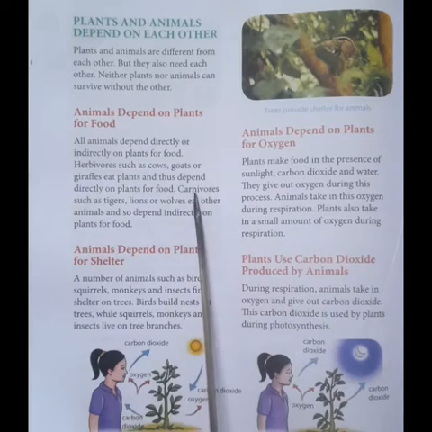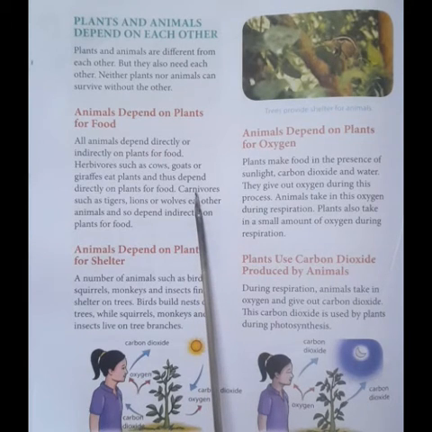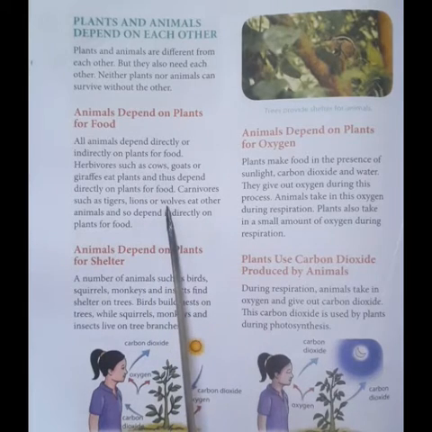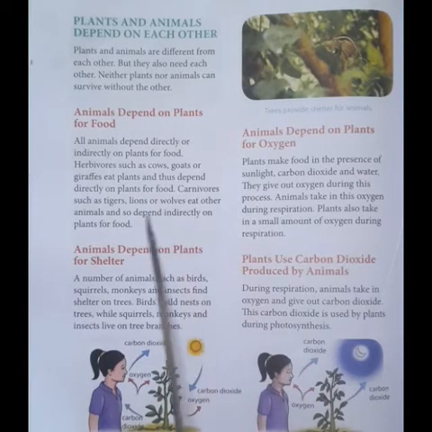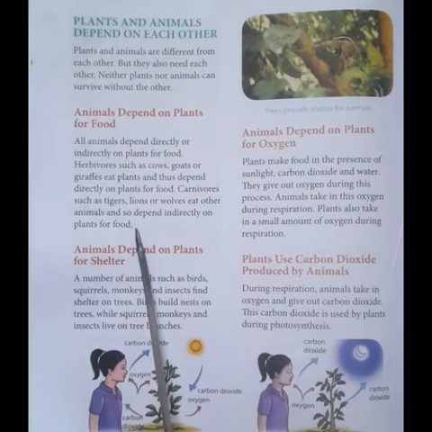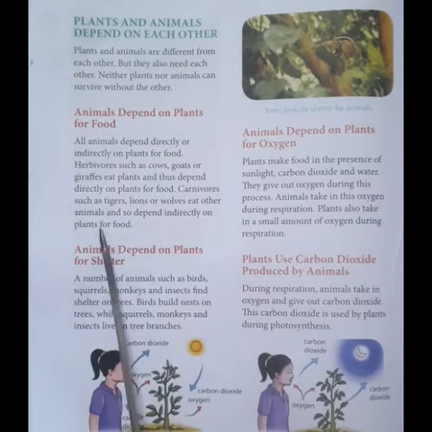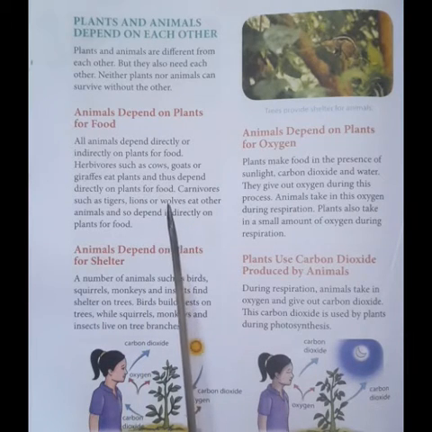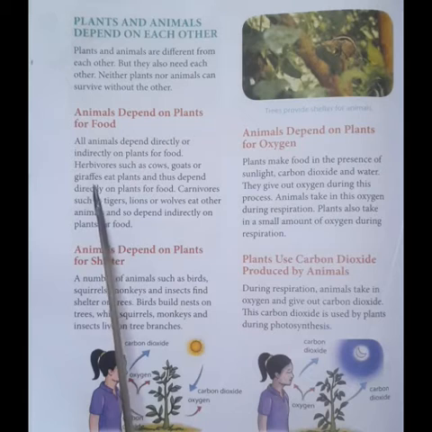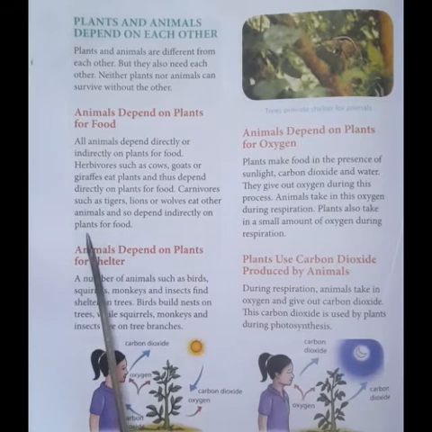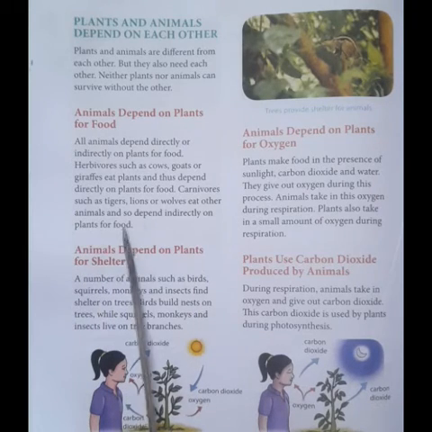Whereas carnivores and omnivores, carnivores such as tigers, lions, or wolves, or it may be omnivores like cat, dog, or the human beings, will have to depend indirectly on plants for food. Since carnivores and omnivores are directly dependent on the herbivores for food, they are indirectly dependent on plants for food.